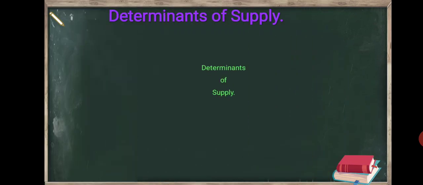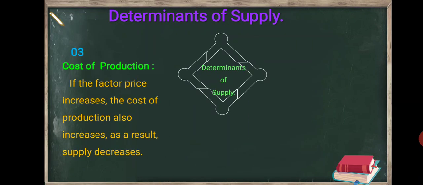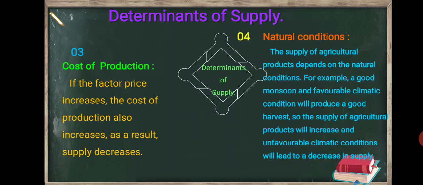Then, third determinant is cost of production. If the factor price increases, the cost of production also increases. As a result, supply decreases. Fourth determinant, natural conditions.